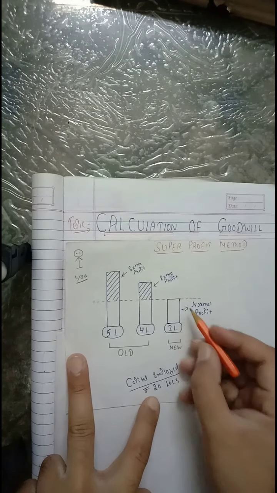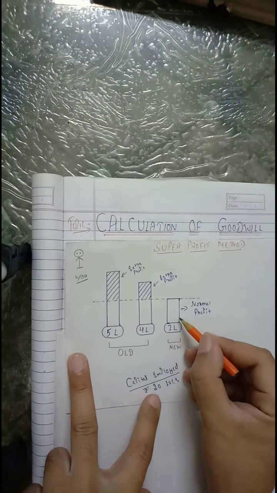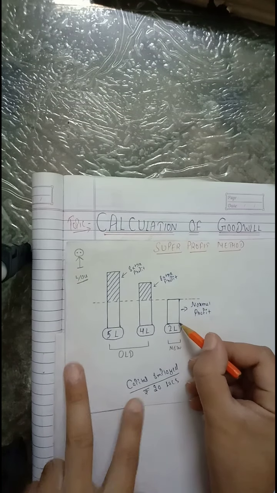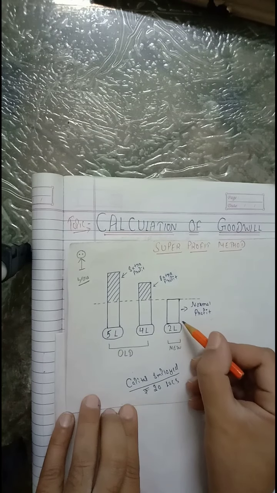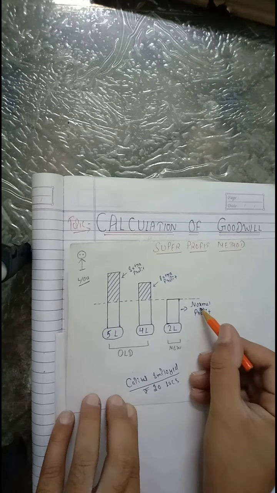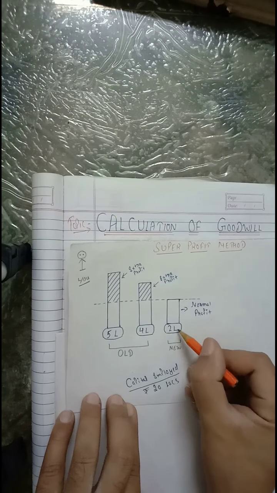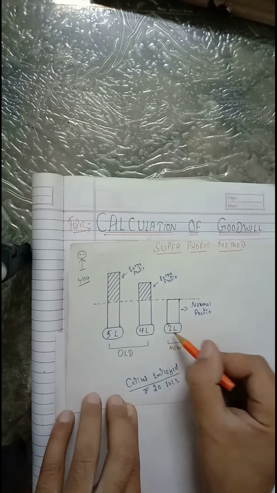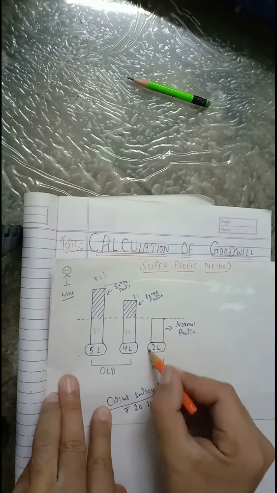Alright, now see, if you start a new business at your own, you will earn some minimum profits, and that minimum profits is called normal profits. Suppose if you start a new business and you earn a minimum profit, a normal profit of rupees 2 lakh.